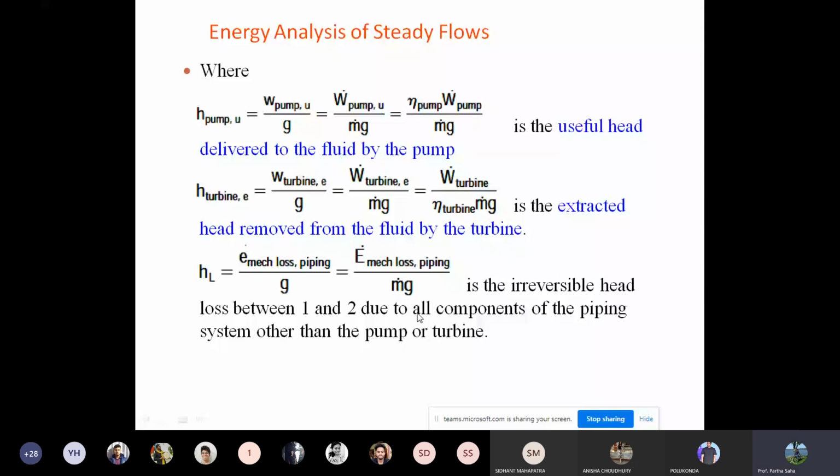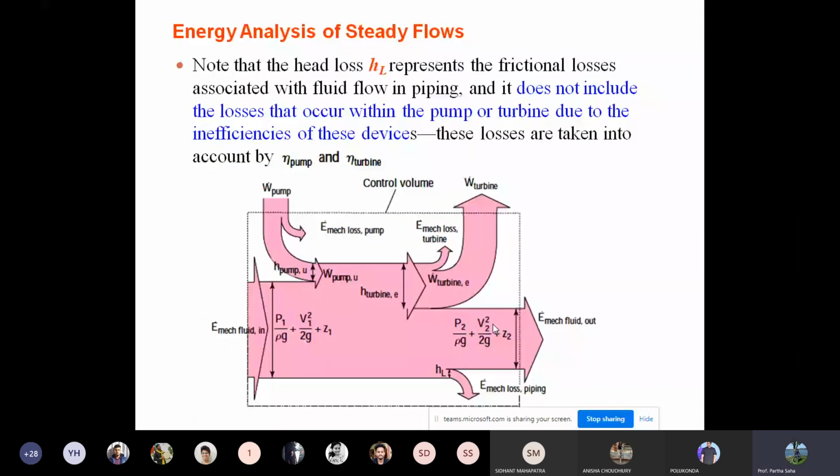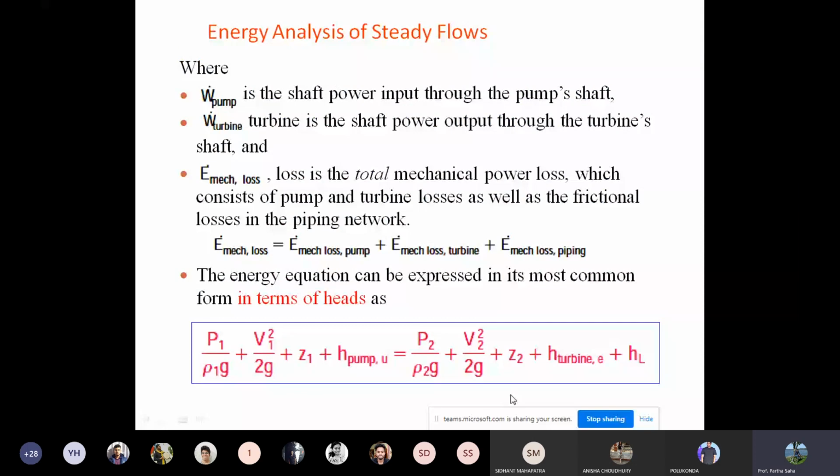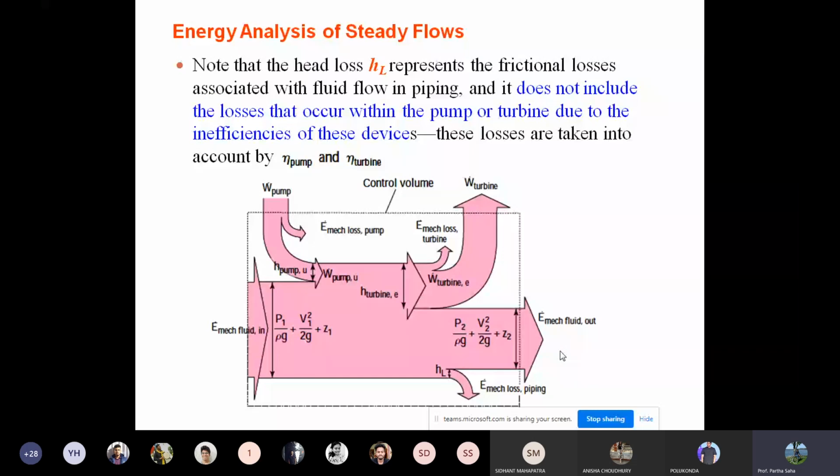So this is the pictorial representation of all the theoretical part we have discussed right now. Here head loss is HL. This is the input energy, the pump input. This is the output energy, and this is the turbine output, the power output for the turbine. So all these terminologies have been integrated here.